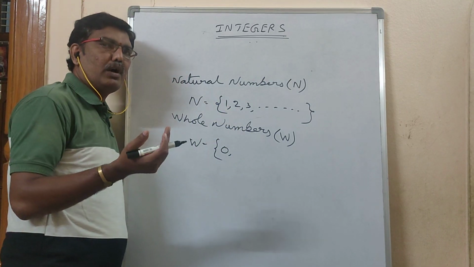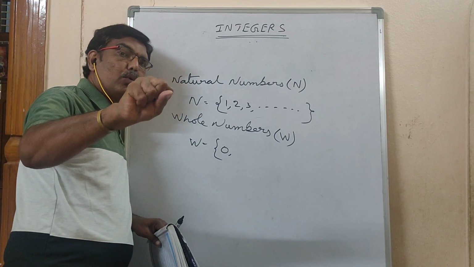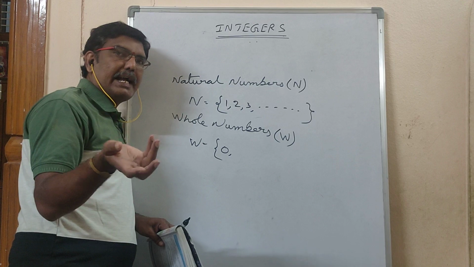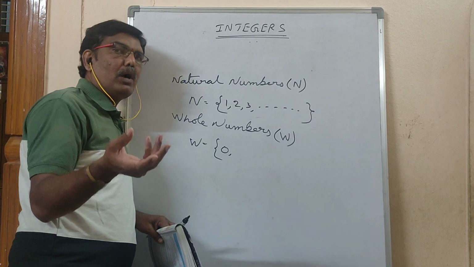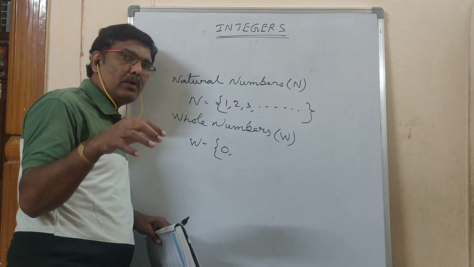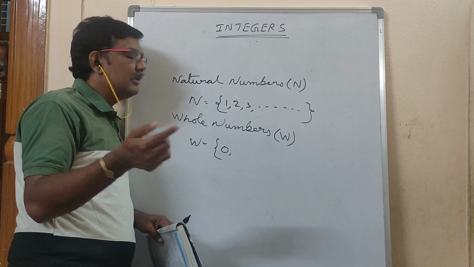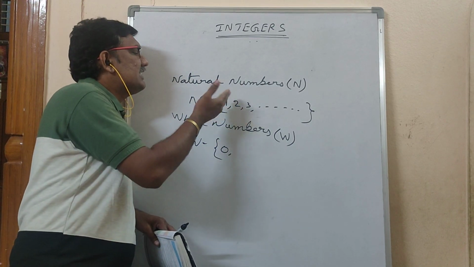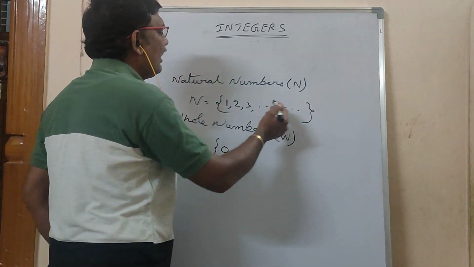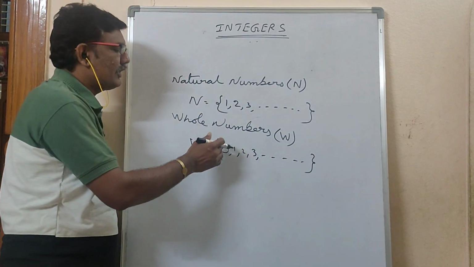See, if you want to say nothing is there in my hand, I can say that I have 0 rupees in my hand. What is the meaning of this? I didn't have any money. If I want to say it using numbers, I have 0 rupees. What do you understand? I didn't have anything in my hand. So 0 is also a number which is smaller than 1. Okay. So 0 and all natural numbers, meaning 1, 2, 3, etc. With all natural numbers you have to include 0.